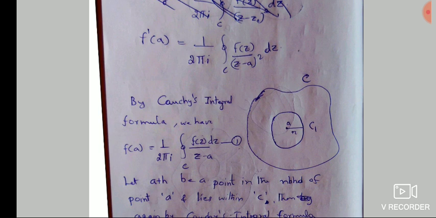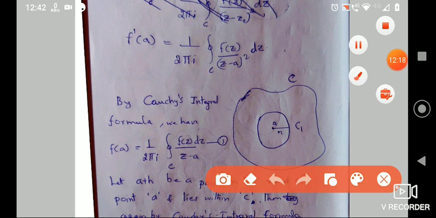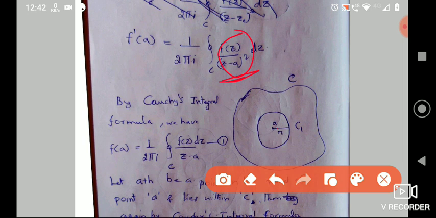You have a curve C and a point A inside. We want to use Cauchy's integral theorem, so we need the same picture. To get Cauchy's integral theorem we have to use the Cauchy formula, so the picture will be the same. The point A will be inside, so f is not analytic at A. You can see here z minus a: when you put z equal to a, this whole thing becomes undefined or infinity, right? So I'll take a small radius r